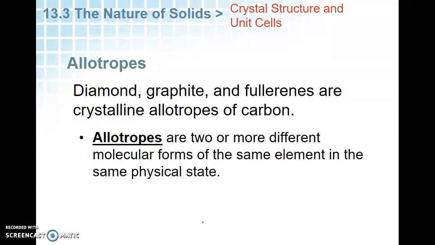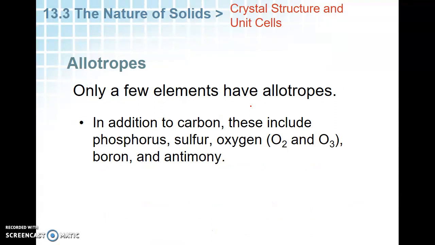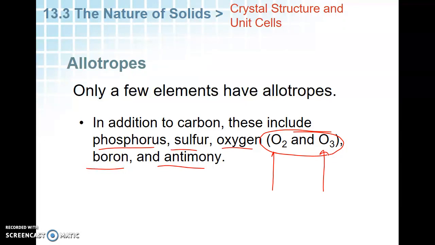So allotropes are 2 or more different molecular forms of the same element in the same physical state. These are all allotropes of carbon: diamond, graphite, and fullerenes. Although allotropes are composed of atoms of the same element, they have different properties because their structures are different, and we looked at the structures previously. Only a few elements have allotropes. In addition to carbon, phosphorus, sulfur, oxygen, boron, and antimony are all elements that have allotropes. And when we look at O2 and O3, this is the oxygen we breathe, and this is the ozone that protects us from getting fried by the sun.